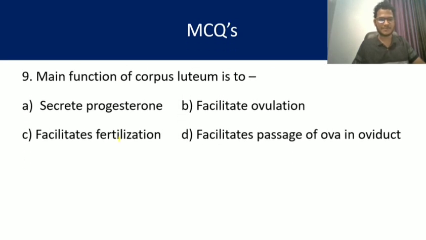Question number 9. Main function of corpus luteum is. What is the most important function of corpus luteum? Already we have discussed this, that the most important is to secrete progesterone. So my dear friends, the answer is A. No need to go for other options, but to ensure the answer we should read the other options once also. Facilitating ovulation, facilitating fertilization, and facilitating passage of ova in the oviduct are not the important functions of corpus luteum. So A is the answer.